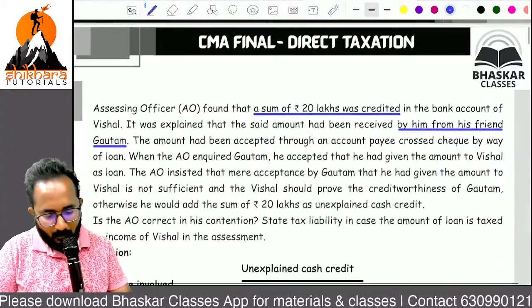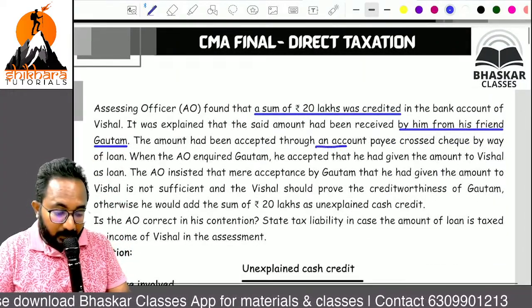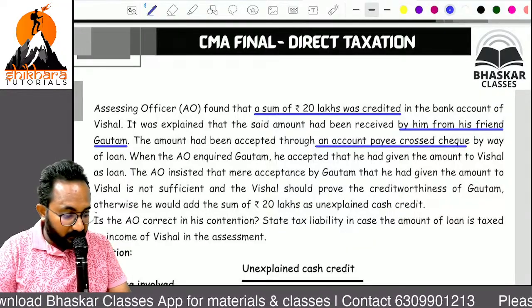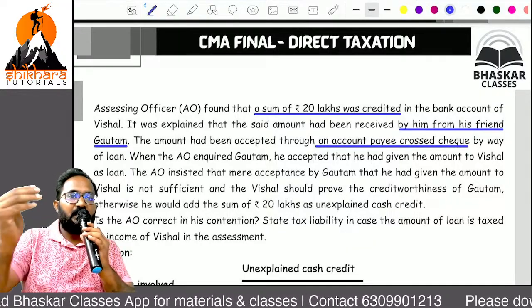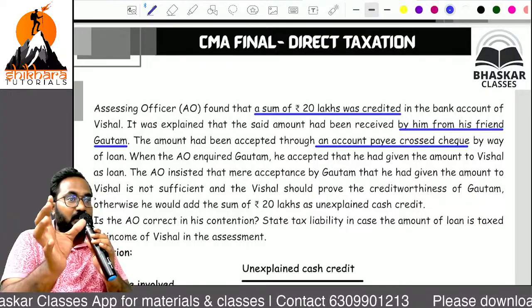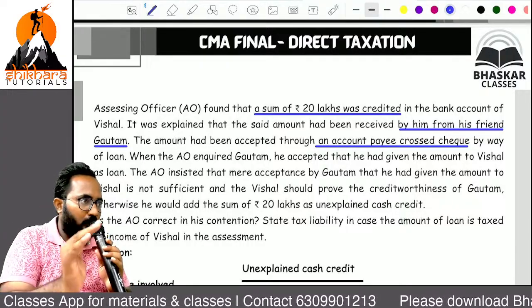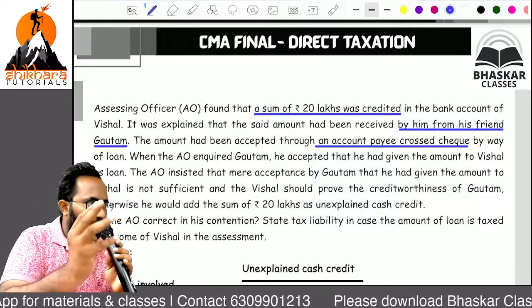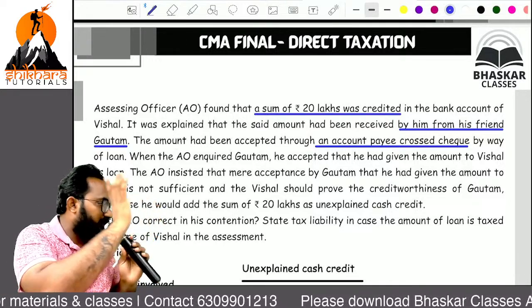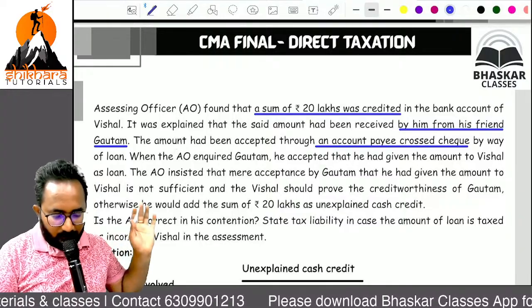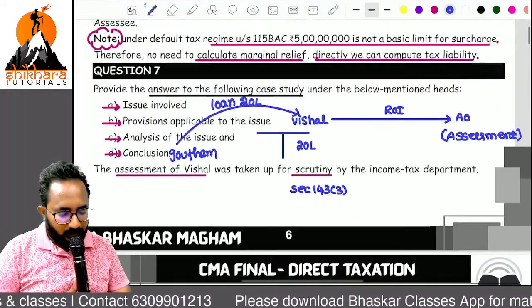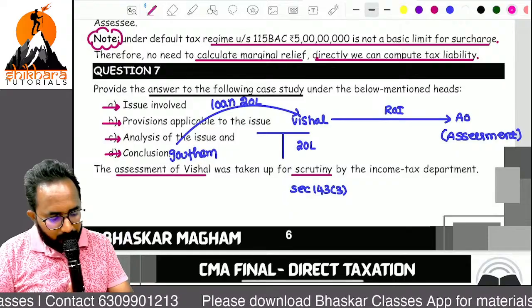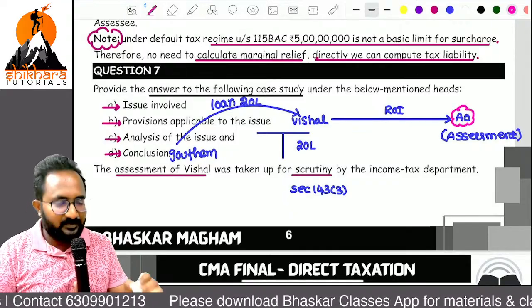Now, that amount was accepted through an account payee cheque. Generally you can take a loan in any mode, but which is the most appropriate method for receiving loans? Bank, electronic modes. An account payee cheque is also one of the electronic modes. Super. Sir, can the AO believe this story directly?